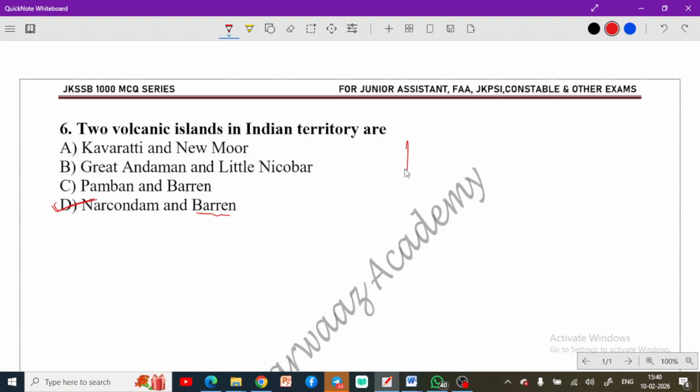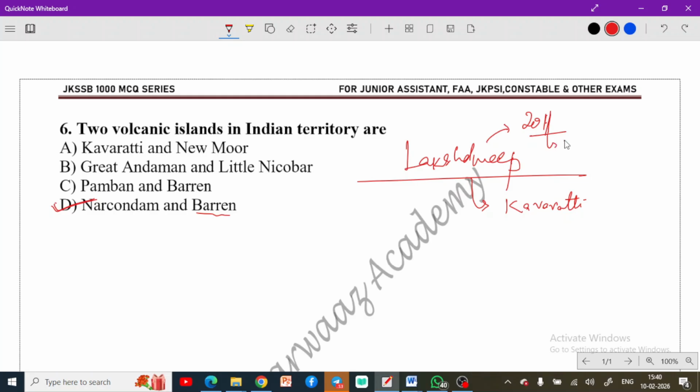If I talk about the Lakshadweep Islands, Lakshadweep has its capital at Kavarati. Remember this fact, this is important. And if we talk about the 2011 census, Lakshadweep was the most literate UT. It has a literacy rate over 90% among UTs. Remember this fact as well.